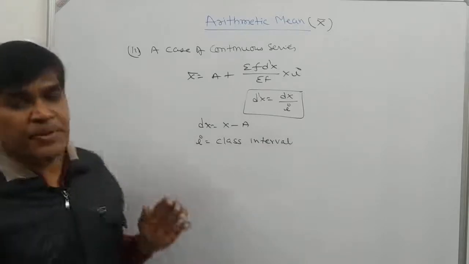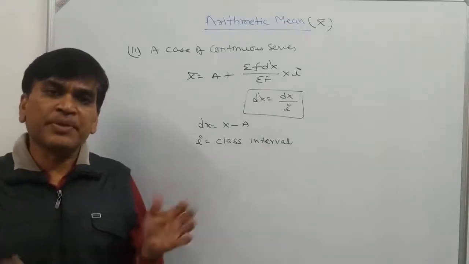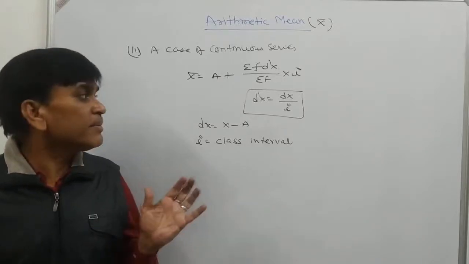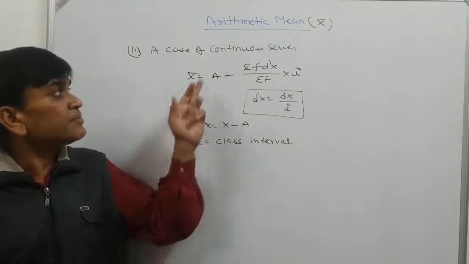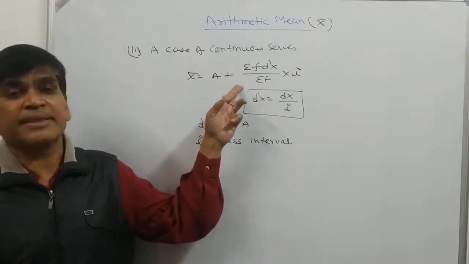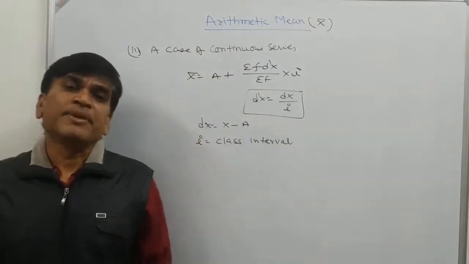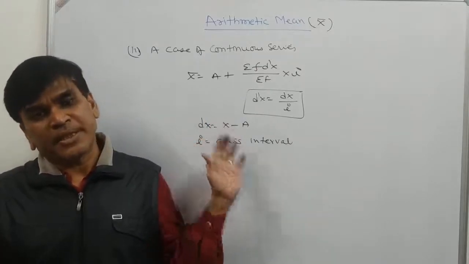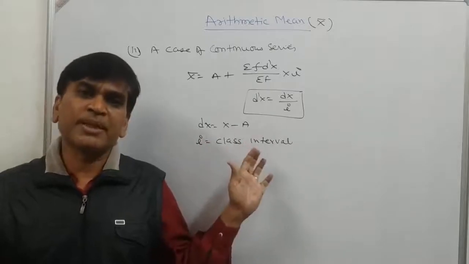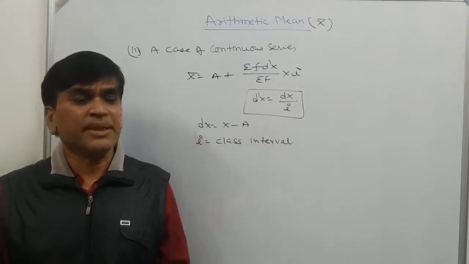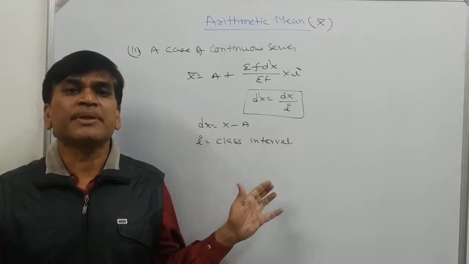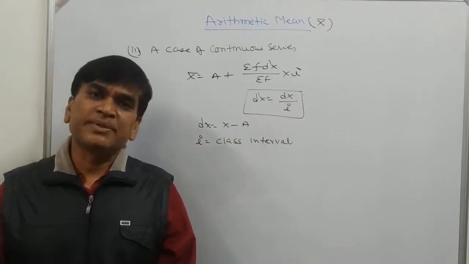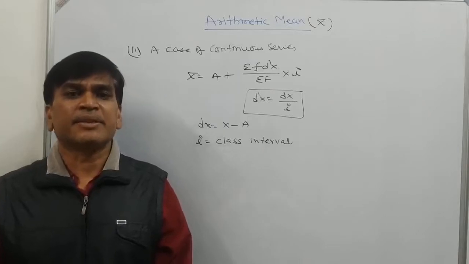So if questions are tough and we do not want to calculate more and more, then we will use this formula, which is called the step deviation method. In the case of continuous series, we can use the step deviation method, the normal shortcut method, and the direct method also. So you can learn how to calculate arithmetic mean and easily understand the method.